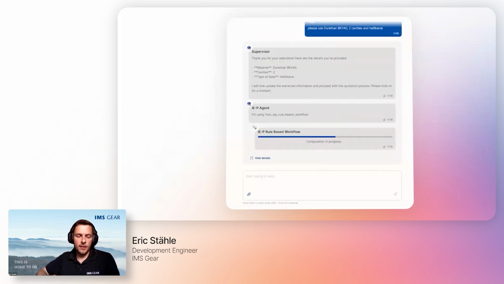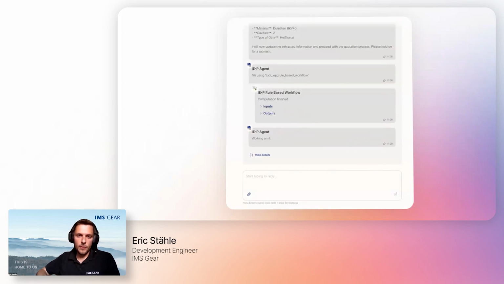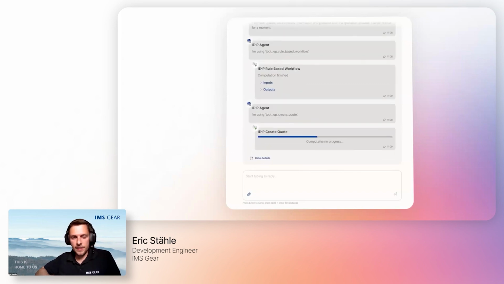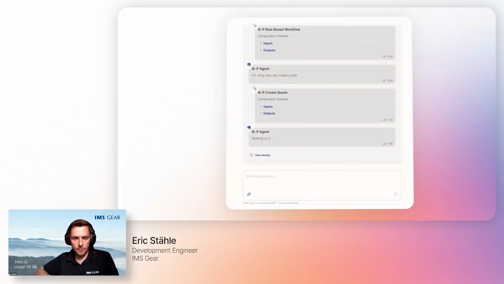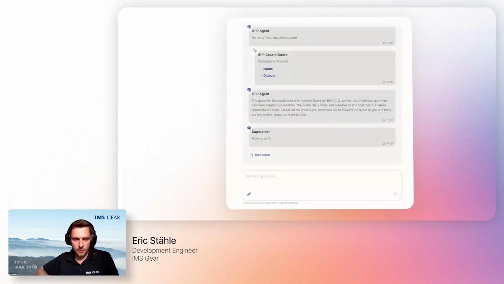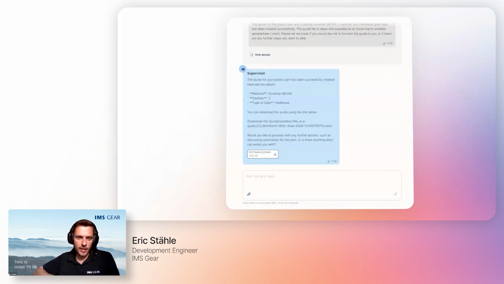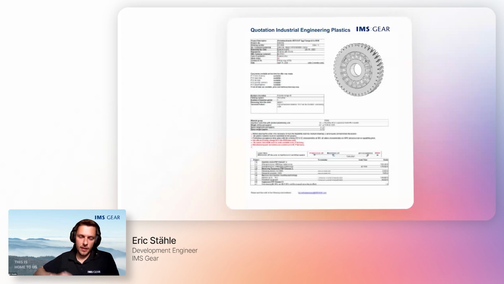And he's now able to use a different tool and finally to compile all of the information that he found while extracting it from the data into our existing calculation sheet. And you can see it a few seconds here on the screen. The supervisor will give you a little summary about what has been done. And he will present you with the quote that you can simply download.